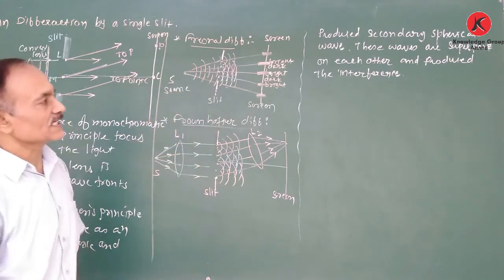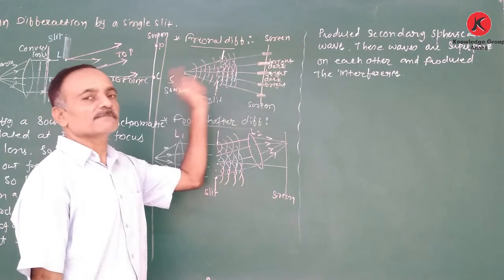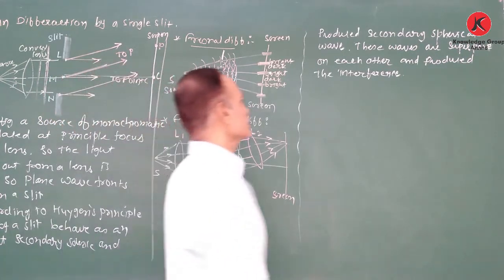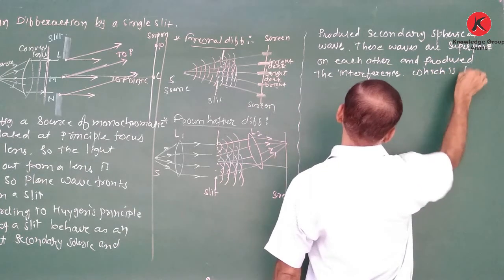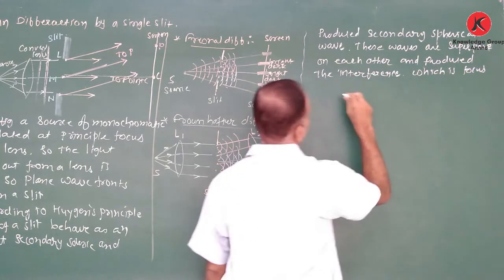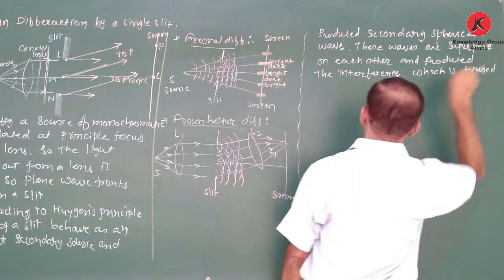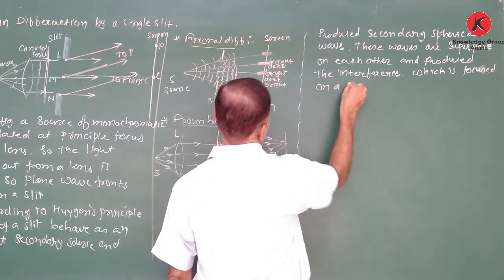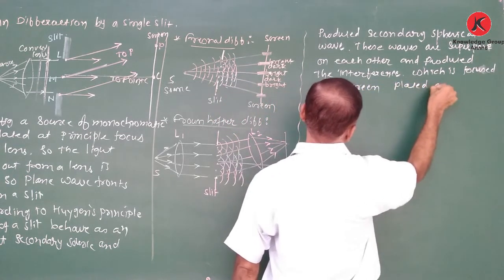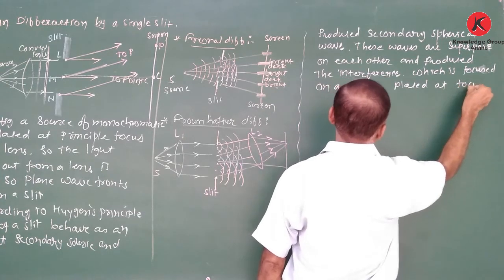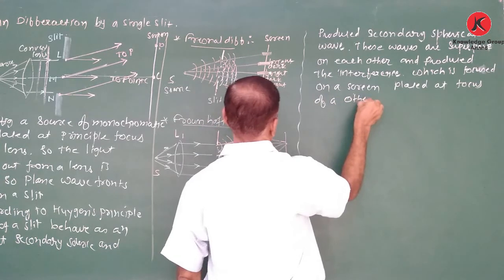This is focused on the screen, which is placed at the principal focus of the other convex lens.